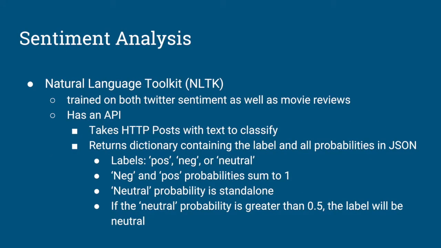To perform sentiment analysis, we utilized the Natural Language Toolkit, otherwise known as NLTK, which is trained on both Twitter sentiment as well as movie reviews. This toolkit has an API which takes HTTP posts with a text to classify and returns in JSON format a dictionary containing the label and probabilities. The possible labels are pos, neg, and neutral, and the pos and neg probabilities sum to 1. The neutral probability is standalone, and if the neutral probability is higher than 0.5, the label will be neutral.